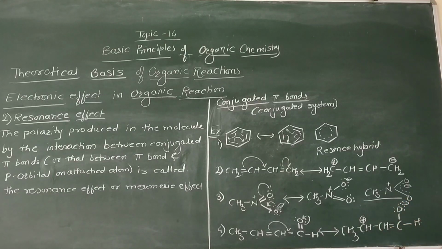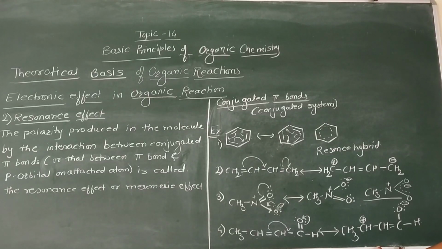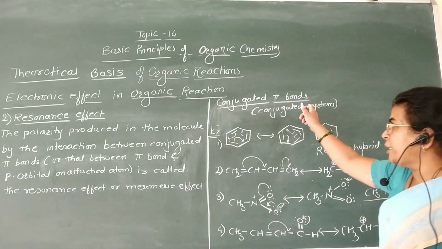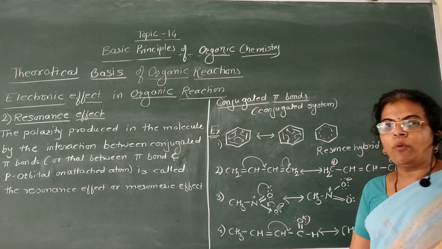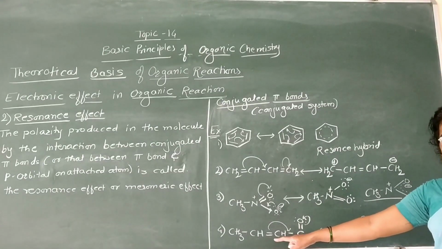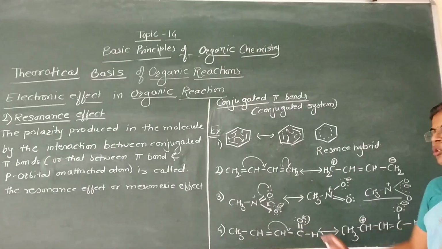That is, here polarization of this molecule is carried out. This polarization is a permanent polarization present in the ground state of the molecule. This is called a resonance structure. These are the resonance structures of these compounds. Now this resonance is observed in a conjugated system or in conjugated pi bonds. Now what is meant by conjugated pi bonds? Having alternate carbon-carbon single and double bonds in the molecule. In some cases there may be a carbon-carbon double bond, carbon-carbon single bond, and carbon-oxygen double bond. It is also a conjugated system.